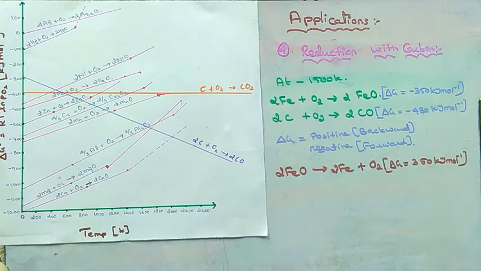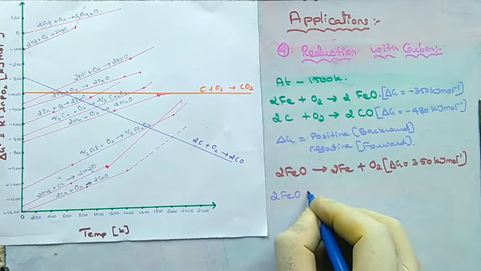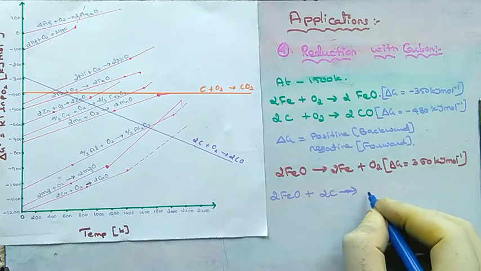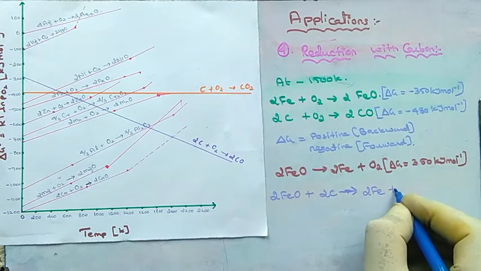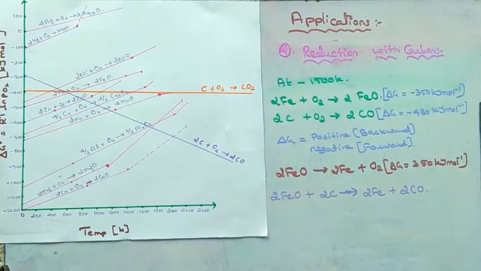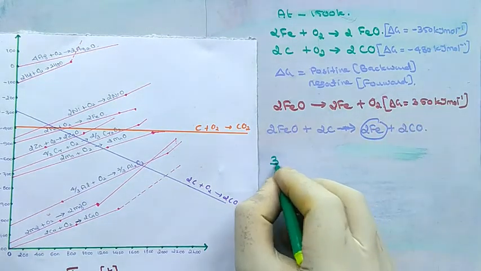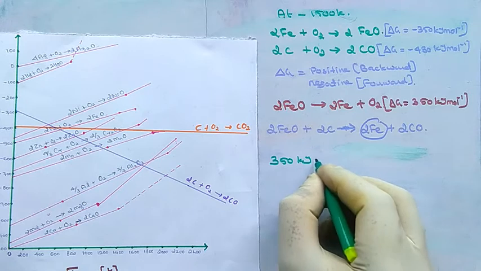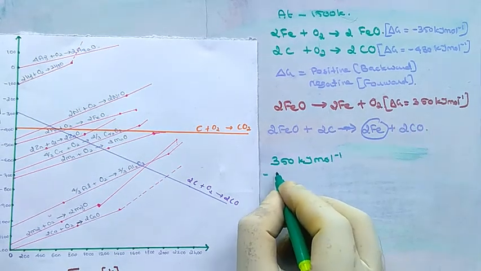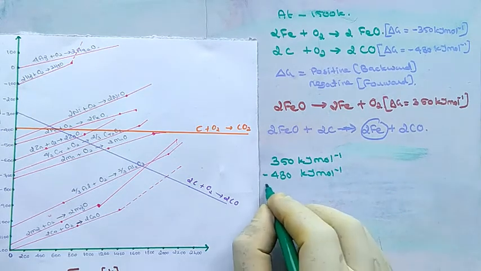The reduction is done by carbon, so the second and third reactions should be combined. Iron oxide reacts with carbon and yields iron and carbon monoxide. When we add those two reactions, the delta G values are also added. So plus 350 kilojoule per mole for the formation of iron and minus 480 kilojoule per mole for the formation of carbon monoxide.